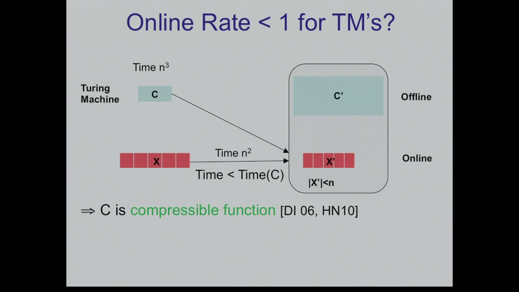So if I had this kind of encoding, then it means that C is a compressible function. What do I mean by this? It means that the complexity of the function is n cubed, but some weak guy who runs only in n squared time can somehow compress his input from n bits to something smaller than n bits in a way that will still allow you, someone stronger than me, to do the computation. Okay? So this notion of compressibility was used by Harnik and Naor, later by Dubrov and Ishai.